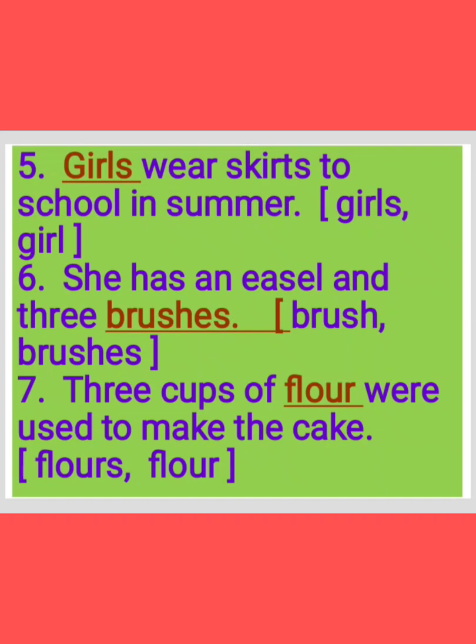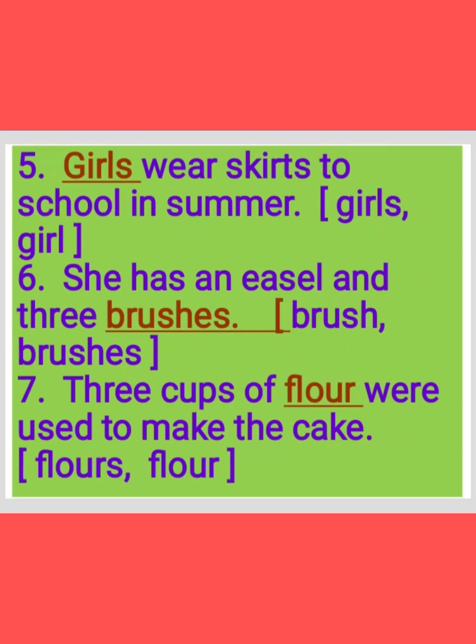For that, papers can be kept in it. That wooden frame stand is called an easel. So here see, she has an easel and 3 dash. Brushes. Brush is countable. So 3 given. So after 3 what can we write? Brushes. So answer is, she has an easel and 3 brushes.